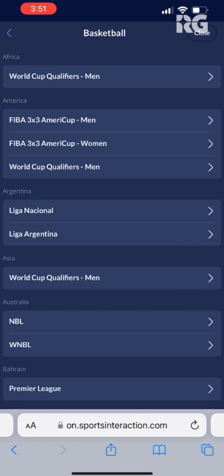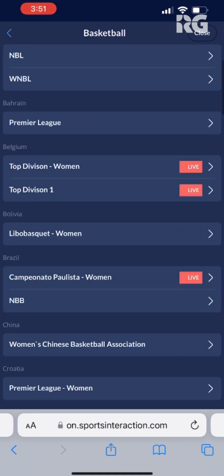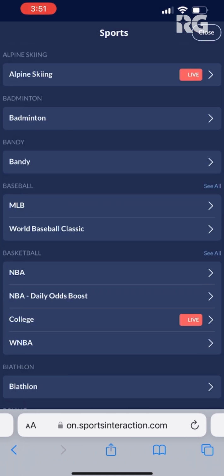You have Argentina, Asia, Australia, Bahrain, Belgium. The list goes on and on and on. There are so many different things to choose from at Sports Interaction. With that said, let's go over how to place a bet using your phone.